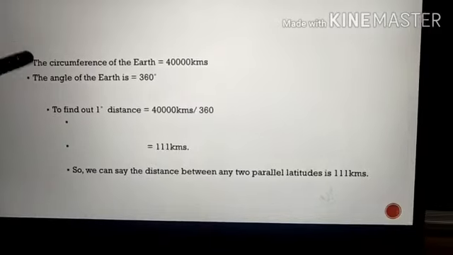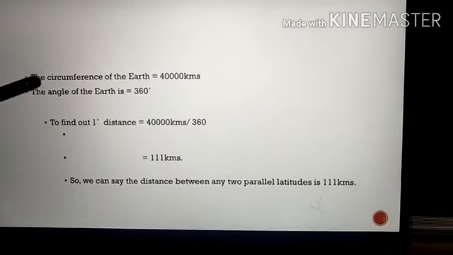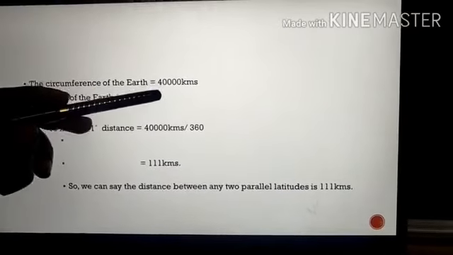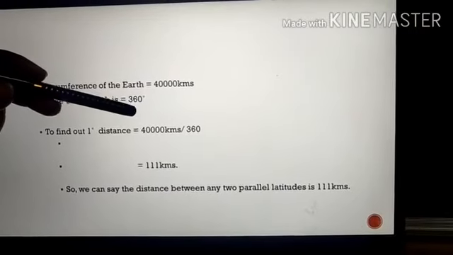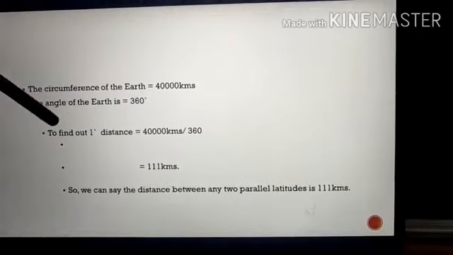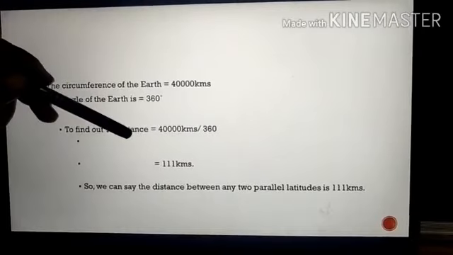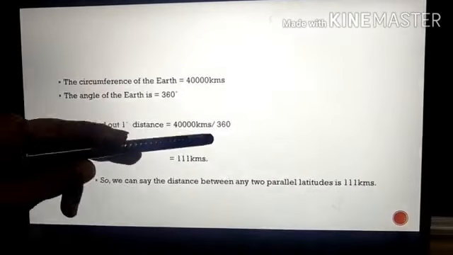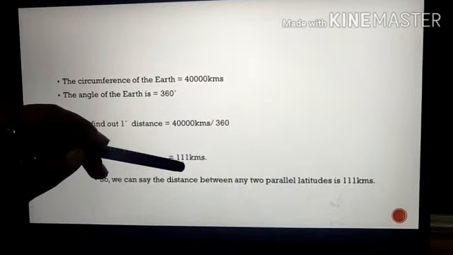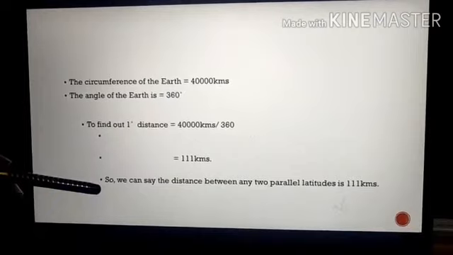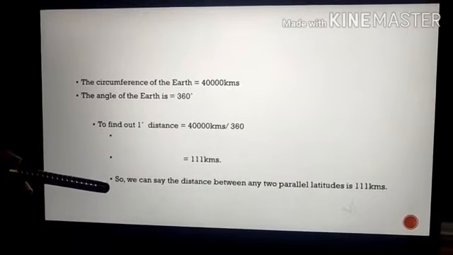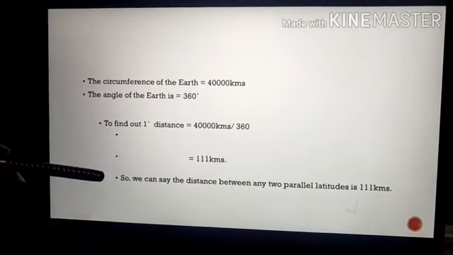Coming to the Earth, the circumference of the Earth is 40,000 kilometers and the angle of the Earth is 360 degrees, as it is a complete circle. So to find 1 degree distance, if you do 40,000 by 360, you will get 111 kilometers. So the distance between any two parallel latitudes will be 111 kilometers.